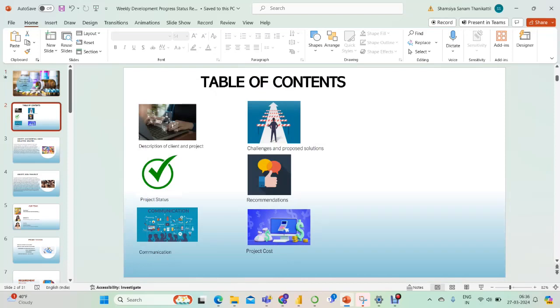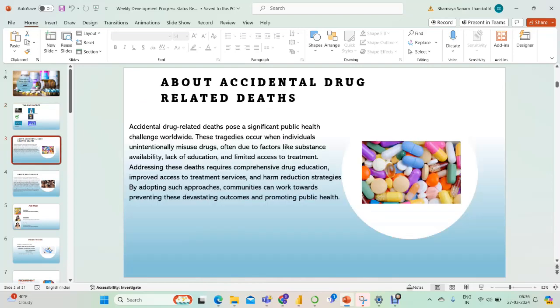Table of contents: description of client and project, challenges and proposed solution, project status, recommendations, communication, and project cost. About our project. Accidental drug related deaths pose a significant public health challenge worldwide.